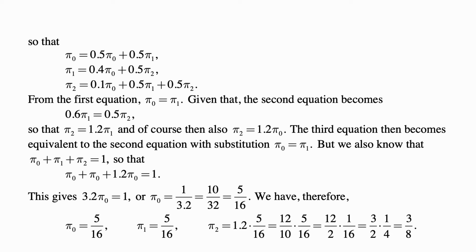That means that pi 0 plus pi 0 plus 1.2 pi 0 is 1, so that 3.2 pi 0 is 1, or pi 0 is 1 over 3.2, or 10 over 32, or 5 over 16. Then pi 0 is 5 over 16, pi 1 is 5 over 16, and pi 2 is 1.2 times 5 over 16, which is 3/8. So pi 2 is equal to 3/8.